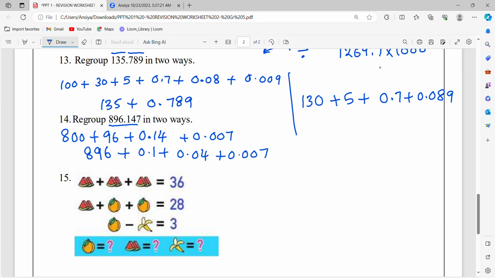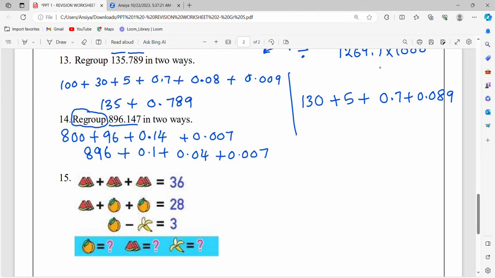So make sure you are writing the place value correctly. Then you can arrange it in many ways. Anyway, if the place value is correct, your answer will be correct. And remember the topic name, it is regrouping. Because some students know how to do it, but they don't understand the question. When you see the word regrouping, this is the topic, understand.